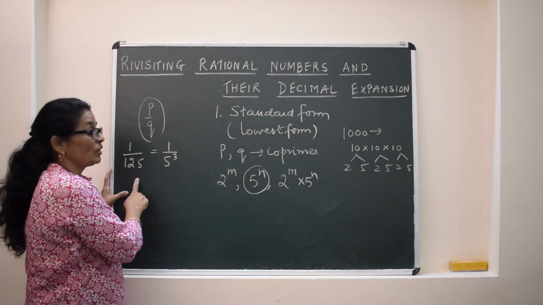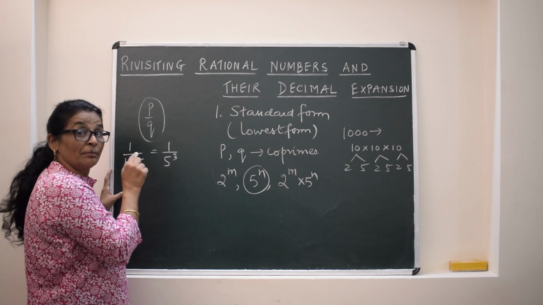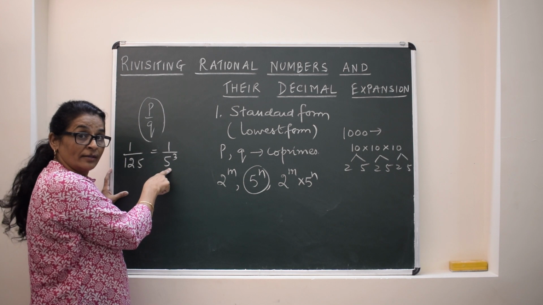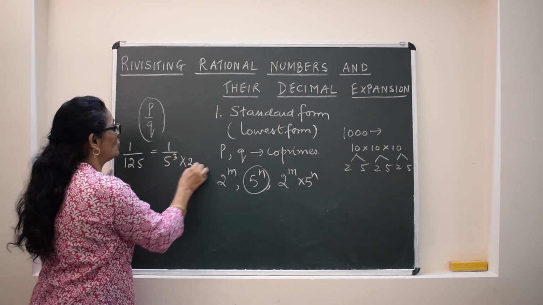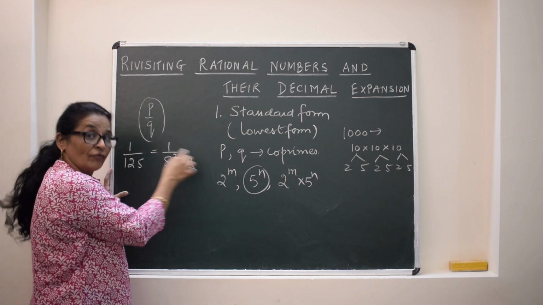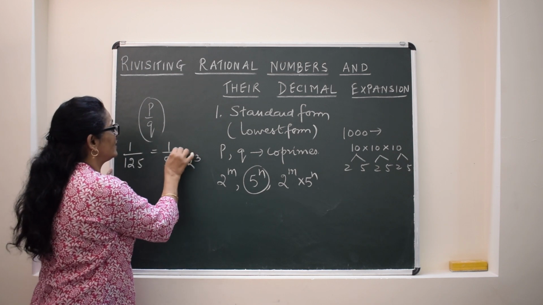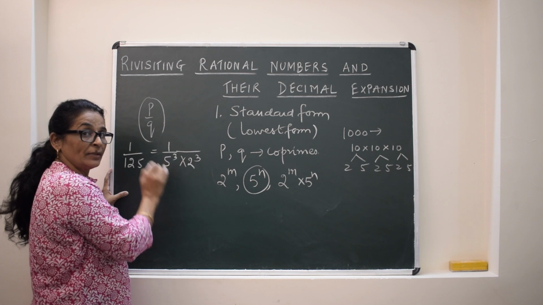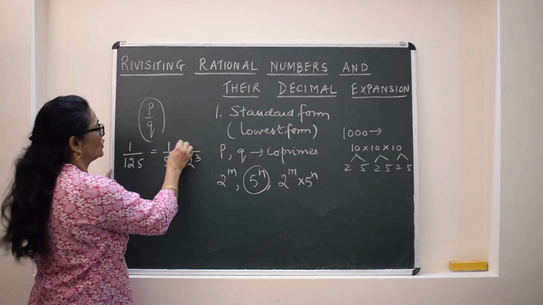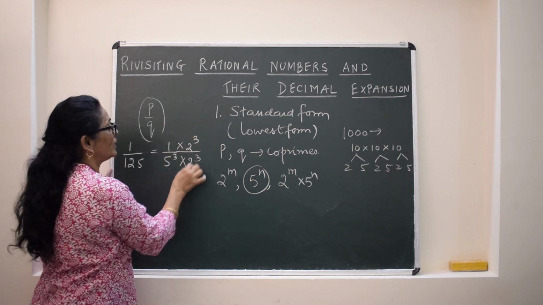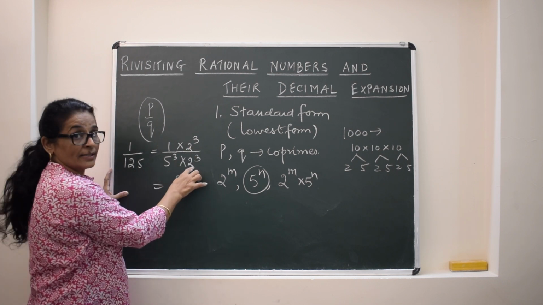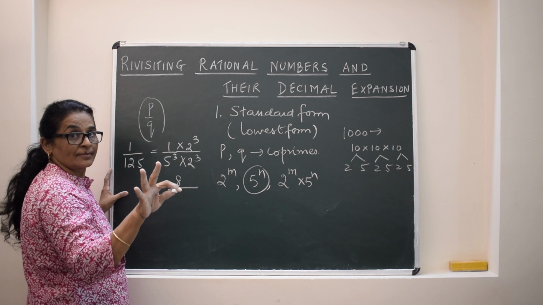Then if you want to write its decimal expansion, complete the pairs of 5's and 2's. So how many 2's do we require? We require as many 2's as the number of 5's. So 3. So we cannot just write any number multiplied by this. What we do in the denominator, the same we will do in the numerator also. So this would be 2 cube by 2 cube. Now 2 cube is 8 and the denominator is 1 with 3 zeros.